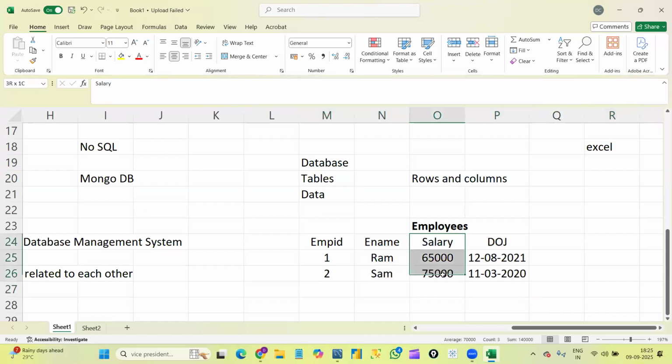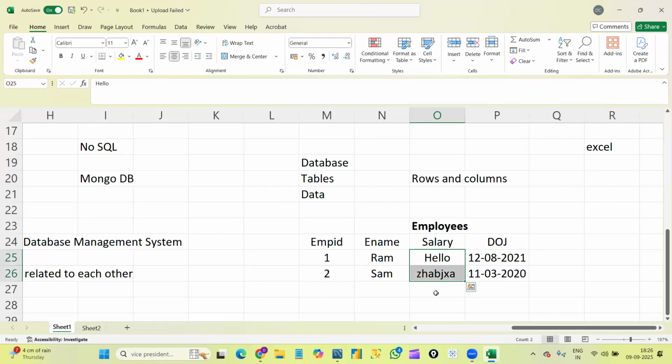For example, here we have a salary column. Salary, we know, will be in the form of numbers, right? I gave here Ram is my employee, and for him the salary is 65,000. Suppose instead of this, I write hello, or randomly write anything, it just accepts, right? Excel is not telling me that this is the salary column and I need to enter numbers only. It is not stopping me from entering wrong data, and it is not giving me any error.